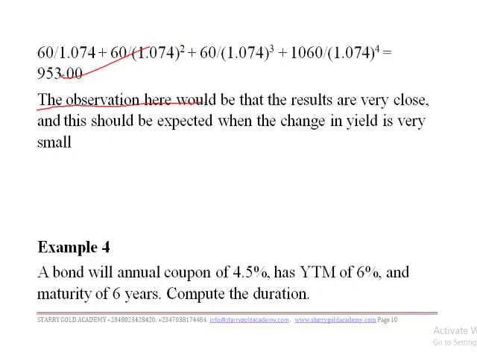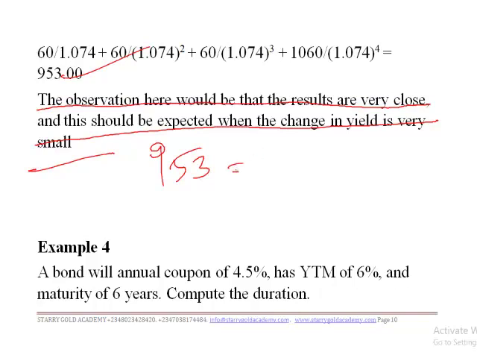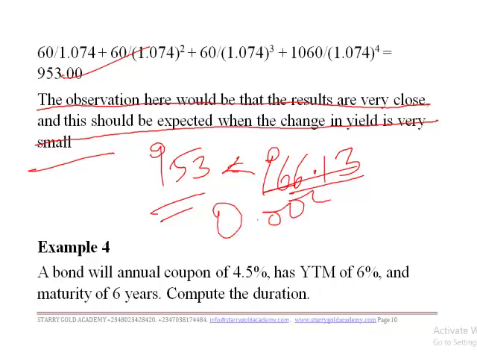So we can see that the observation here will be that the results are very close, and this could be expected when the change in yield is very small. This one is 953, and what we had before was 966.13, so the result is very close. And why? It is because the change is just 0.4, sorry, 0.04, so the difference is very minute, and that's why the difference between the answers is not so wide.